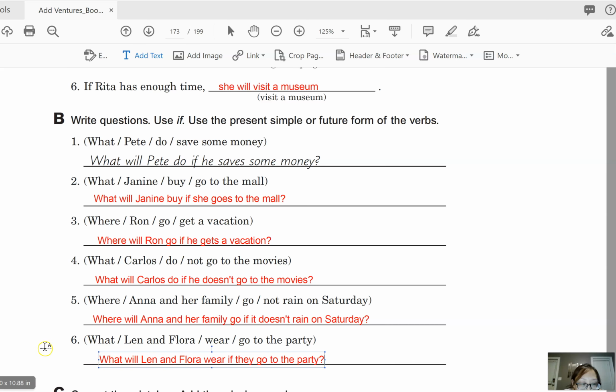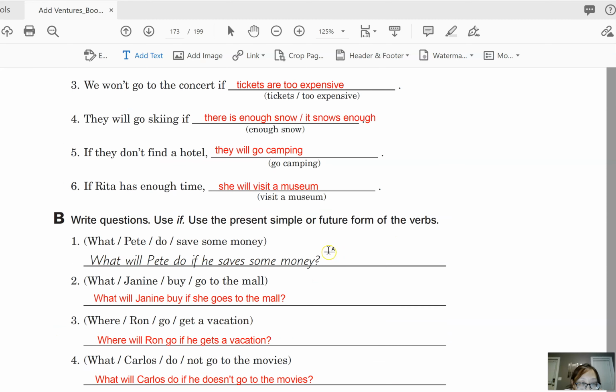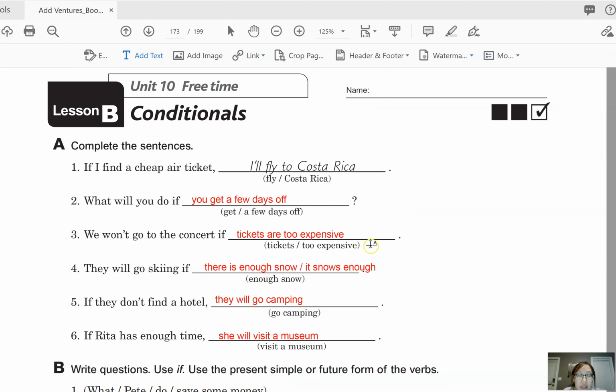All right, so actually what I want to do is go back to exercise A. And I want you to make questions for number 1, 3, 4, 5, and 6. You don't need to do it for number 2 because it's already a question.